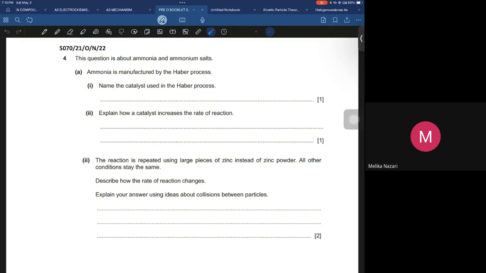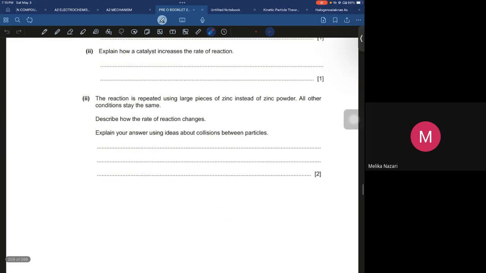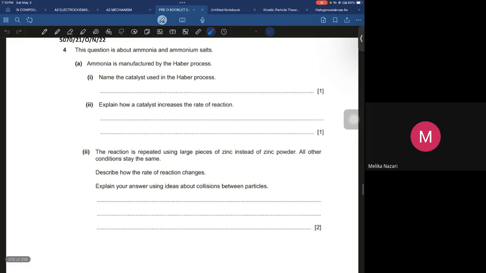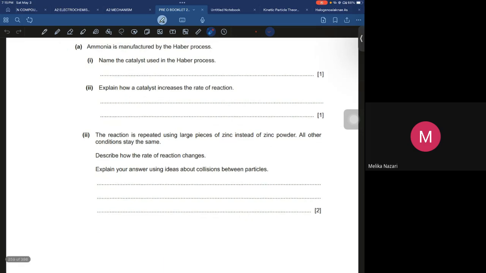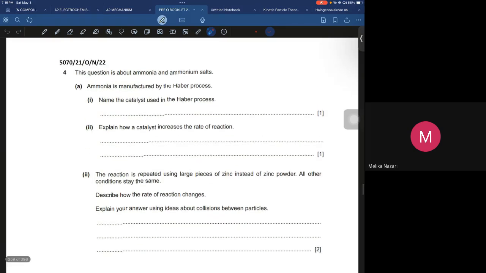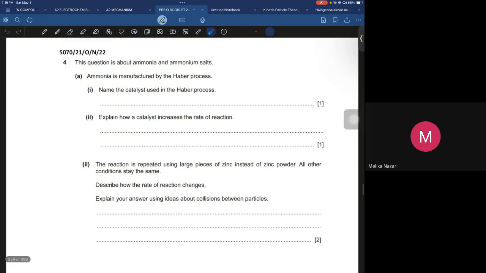Yeah, exactly, because they are saying we are using large pieces of zinc instead of the zinc powder. So when you are going to use large pieces, it means that the surface area is lower. When the surface area is lower, the rate of reaction decreases. So there would be a lesser number of collisions between the particles, and of course the rate of reaction would decrease.